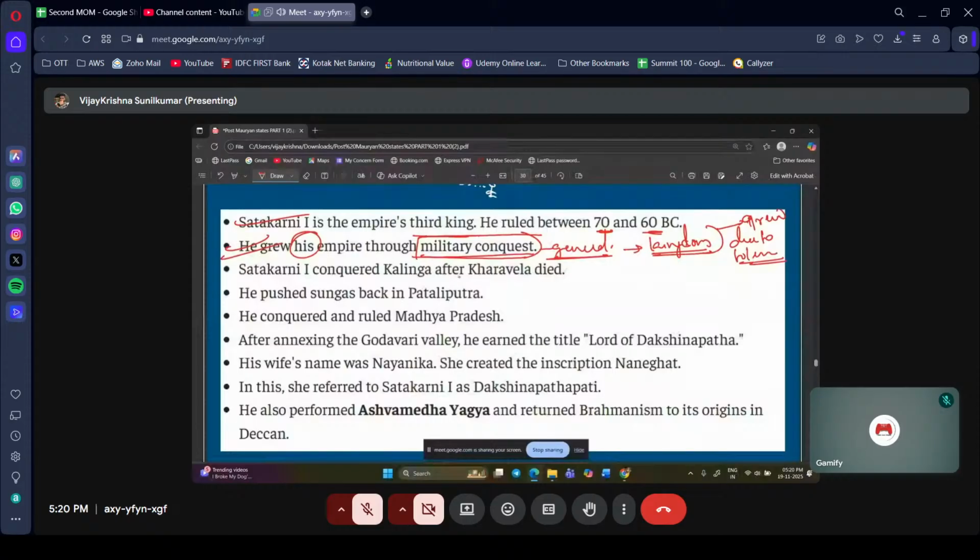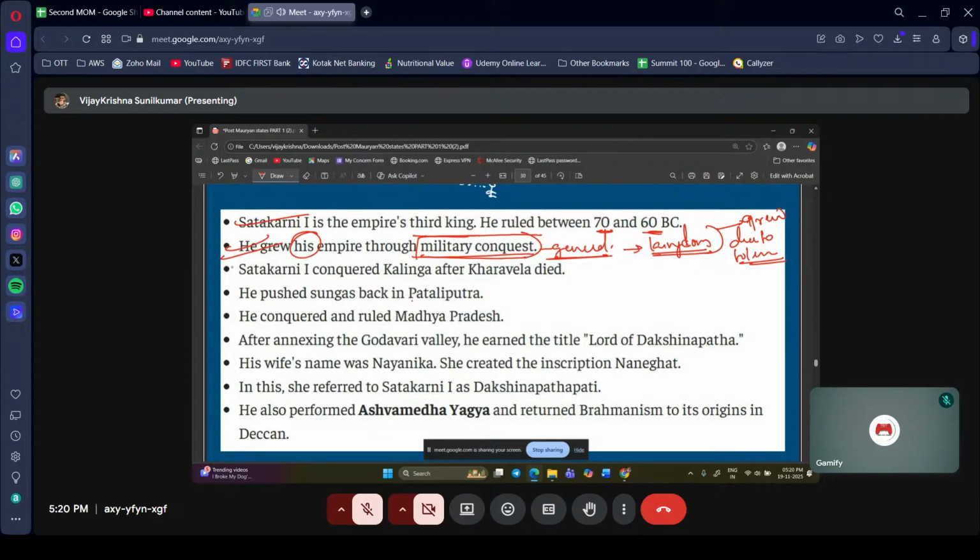That is, you take Ashoka, he grew his empire through military conquest. You take some Gupta, you take the reign of Shivaji, you talk about Akbar. Whoever it is, everybody grew their empire through military conquest.